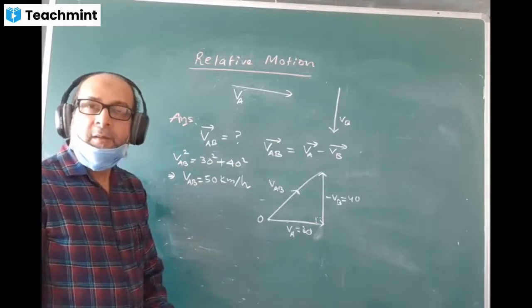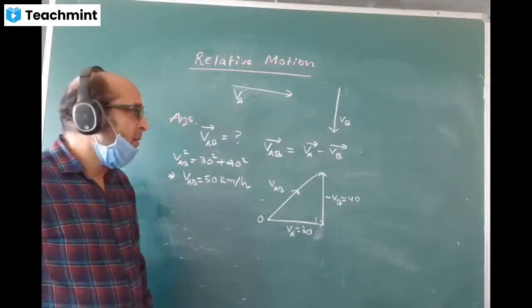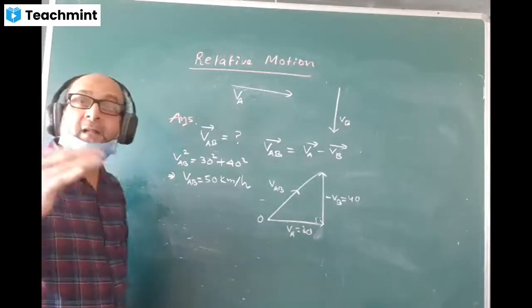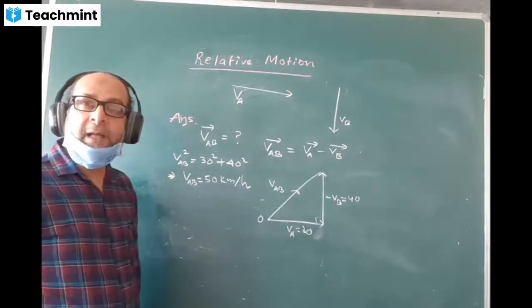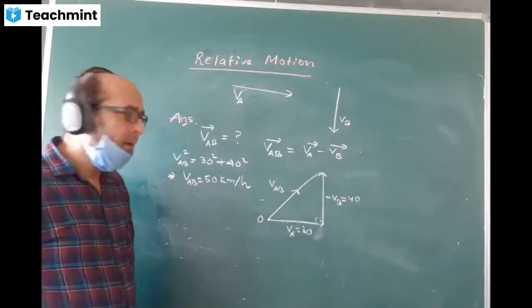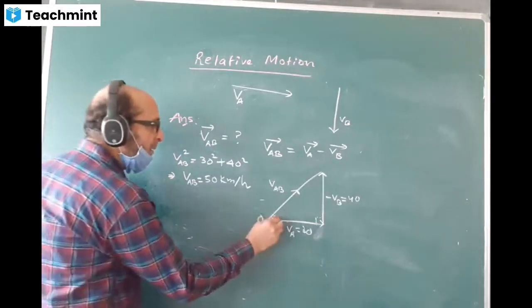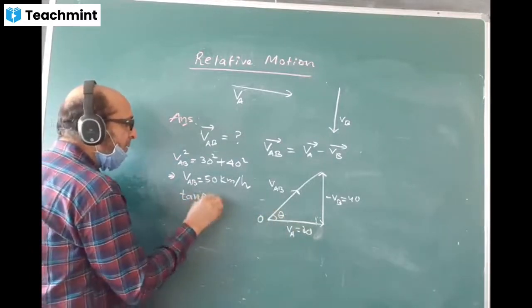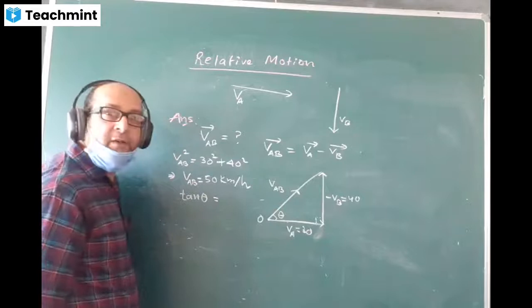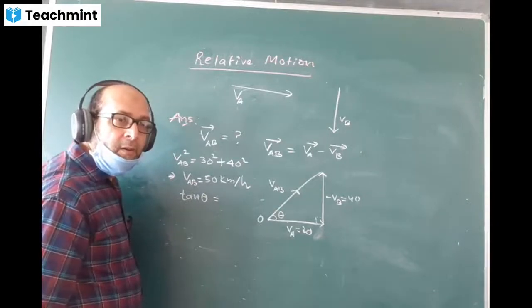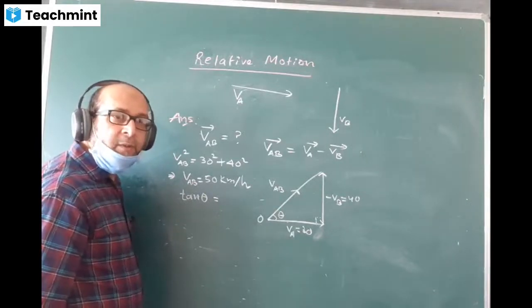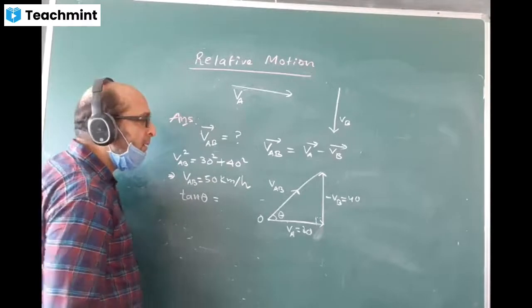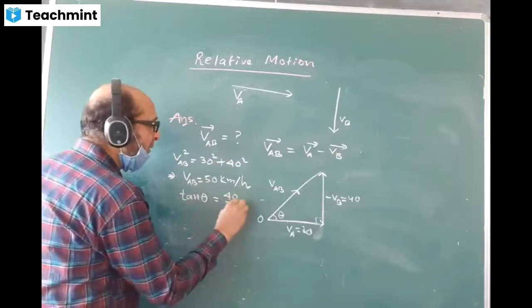Due northeast. No, but at what angle do you have to see? At what angle also we have to mention? Tan inverse 4/3. Yes, theta. Tan theta is equal to how much by how much? 40 by 30.